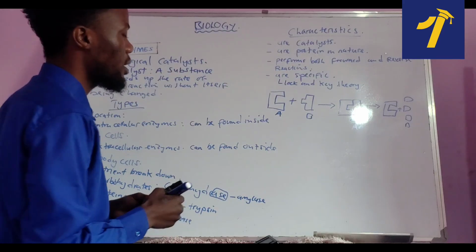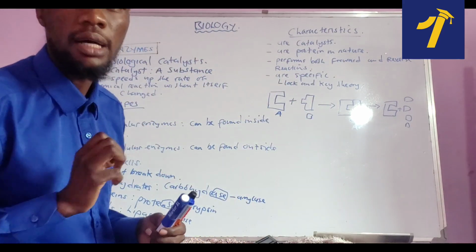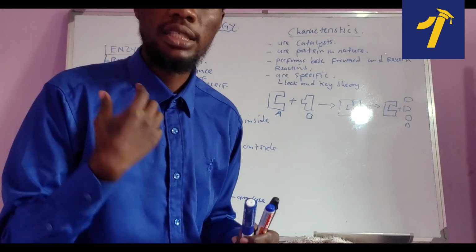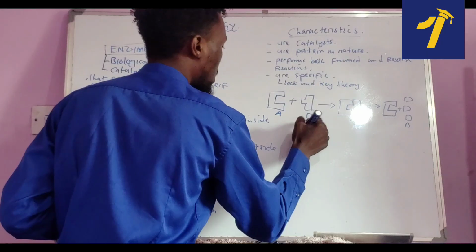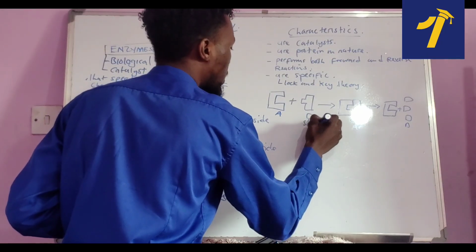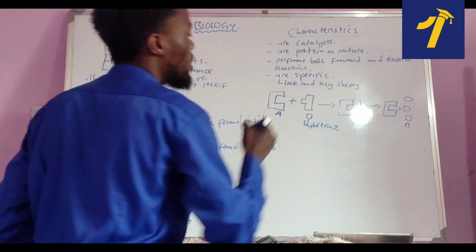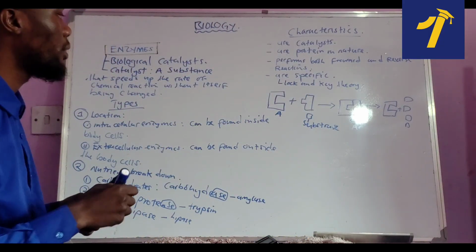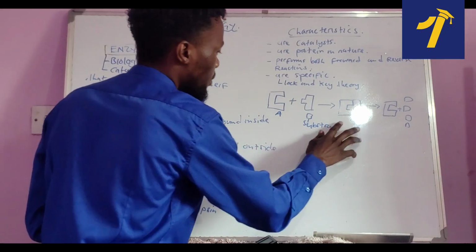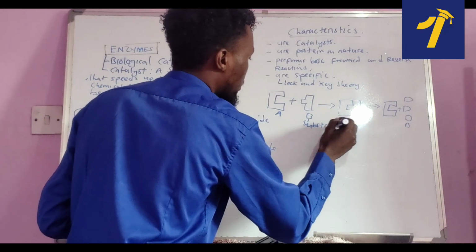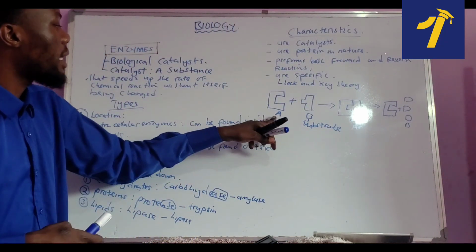So A is an enzyme, and the things the enzymes act upon are what we call substrates. So B is a substrate. Because a substrate is just a substance where enzymes act upon. So if this is a substrate, then this is an enzyme.